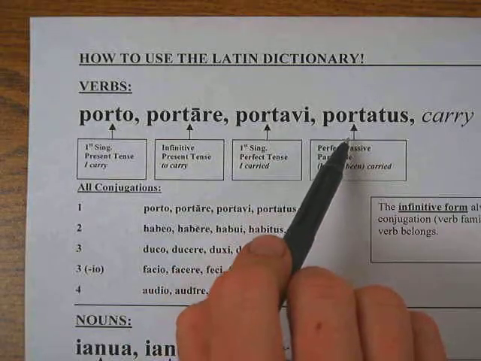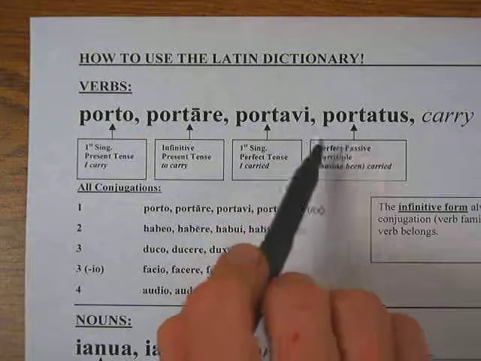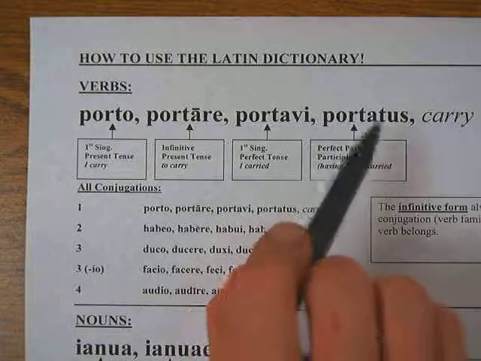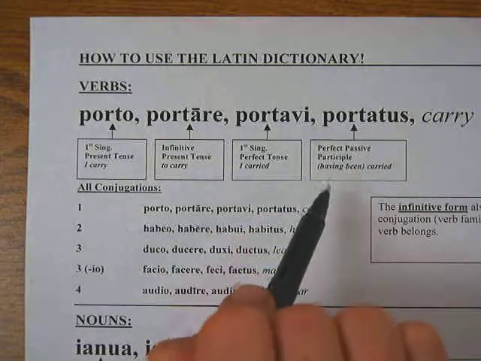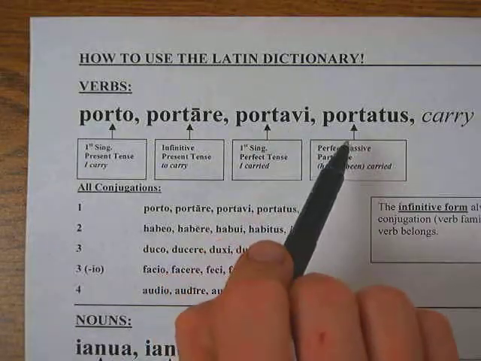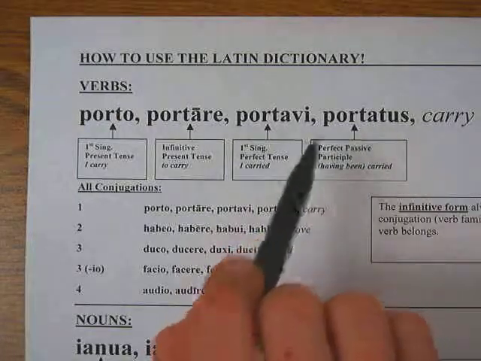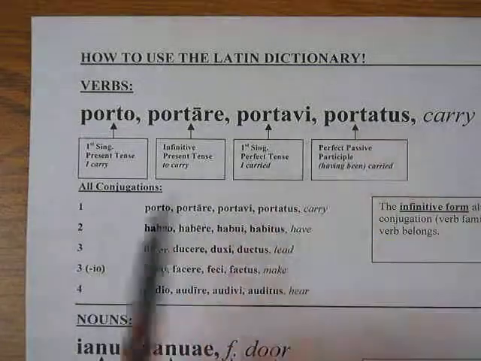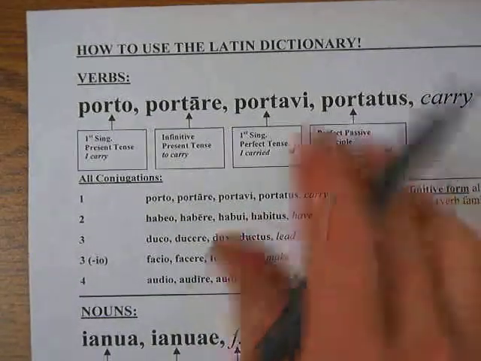And this is the participle form, fourth principal part, perfect passive participle, which is carried, and it's the adjective form of the verb, if you want to call it that. So if you want to say I carried, you say portavi, but if you want to say I was carried, you say portatus sum, and you put sum with it. I was, and then portatus, carried. By itself, it's just kind of like an adjective, a verbal adjective.